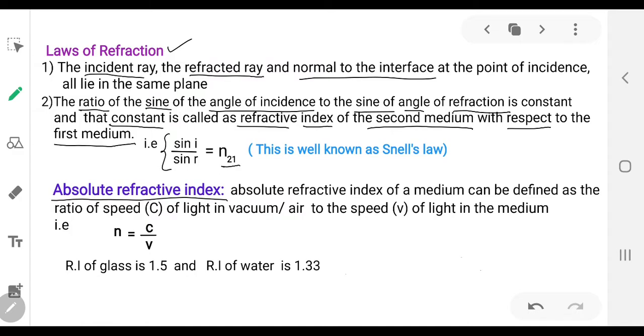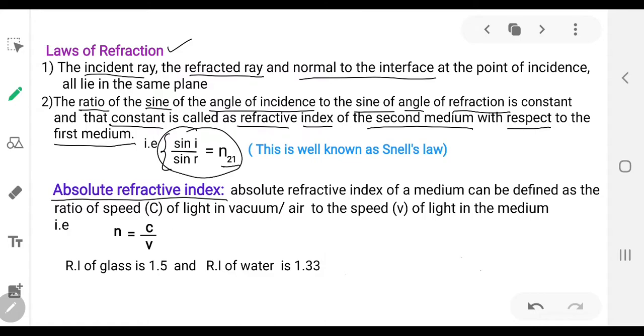This second law is also called Snell's law.